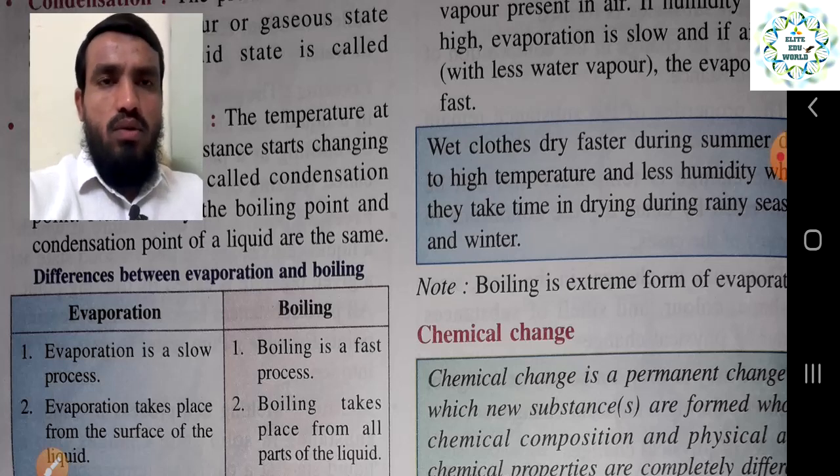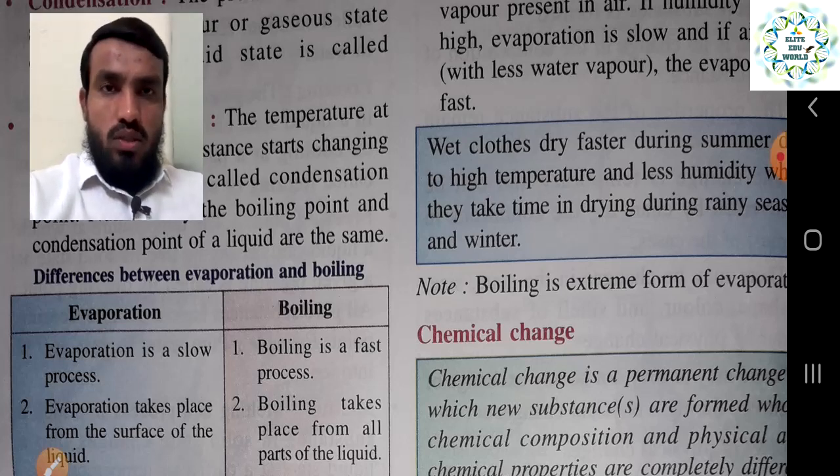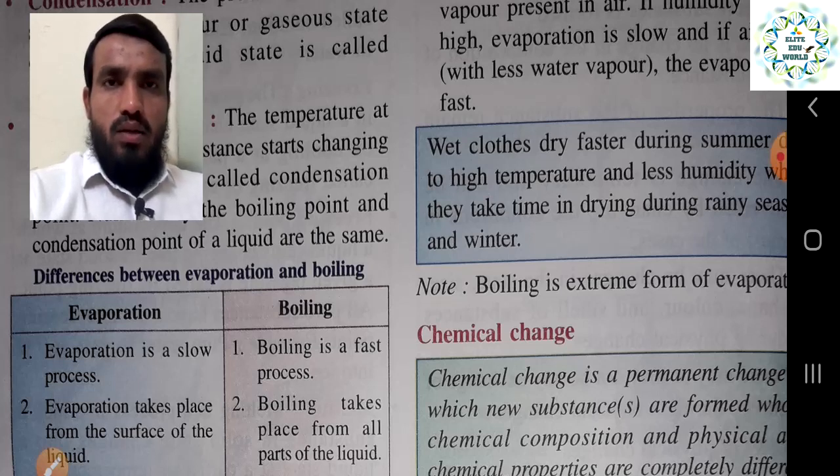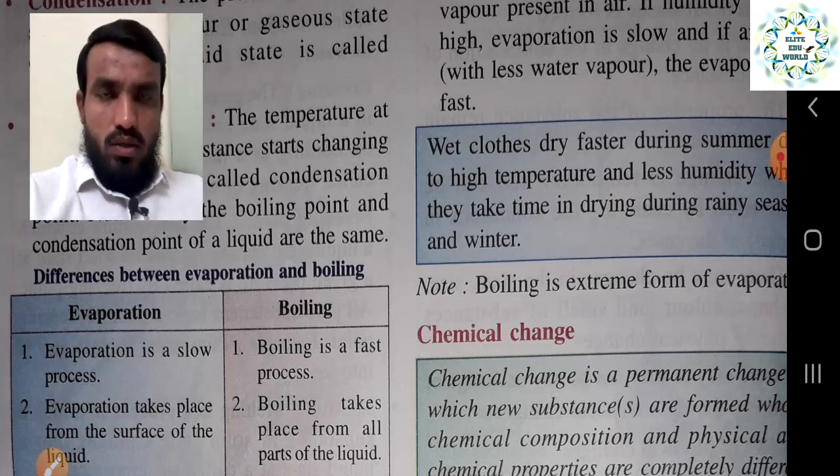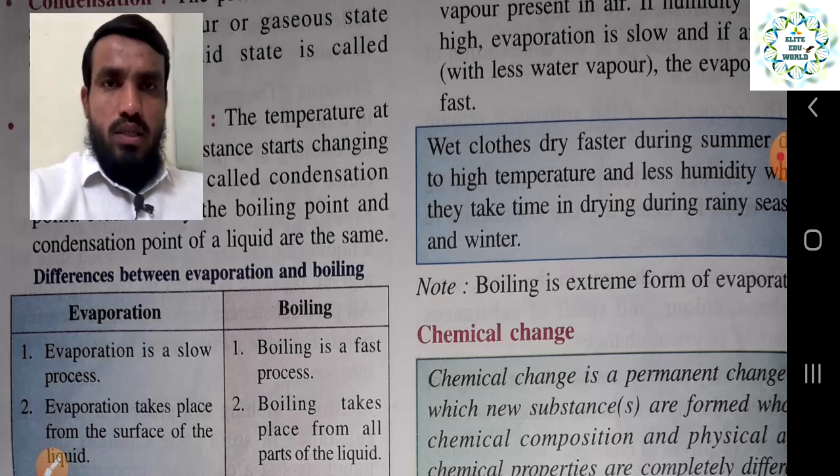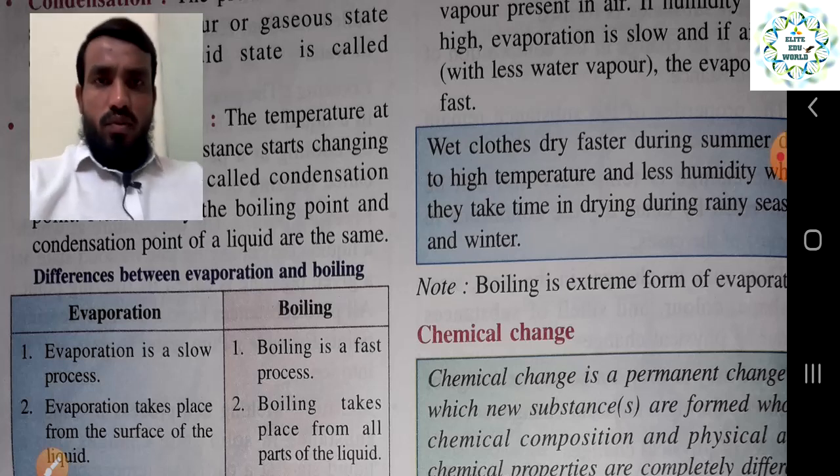So two or three sessions we have already done for this chapter, and we have seen so many things, like what is meant by physical change and what is meant by chemical change, right? And we have further classified changes on the basis of slow changes, fast changes, permanent changes, temporary changes, reversible changes. So many things we have covered already, and in our last lecture we covered what is physical change, and we took so many examples to understand it.